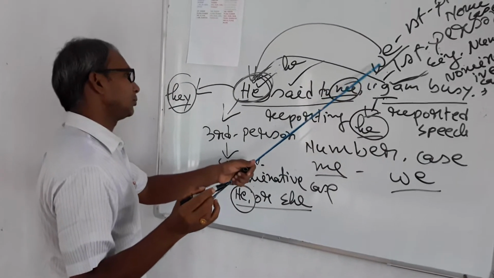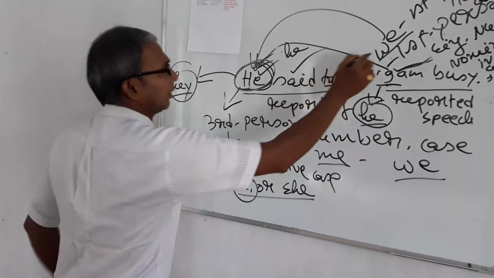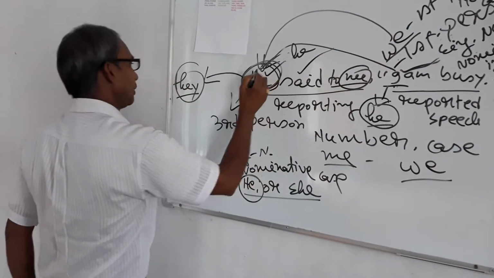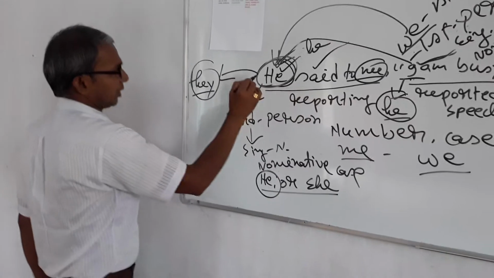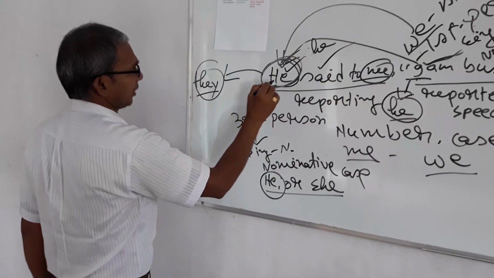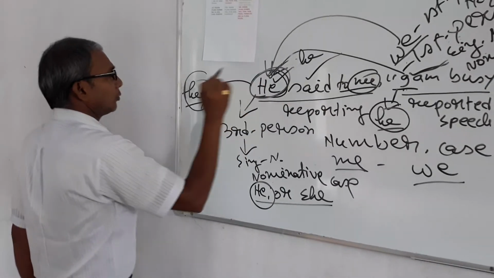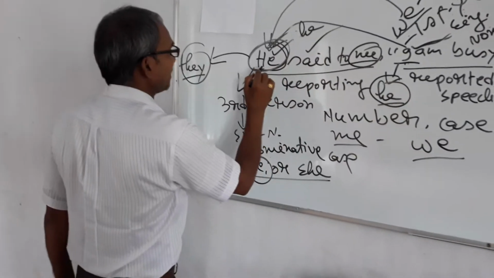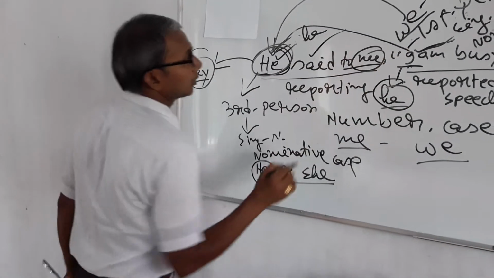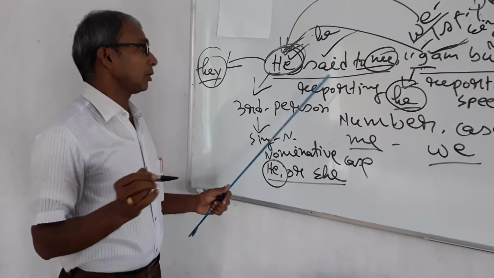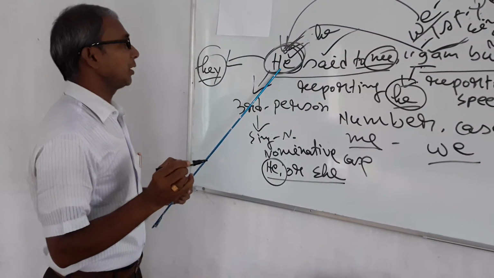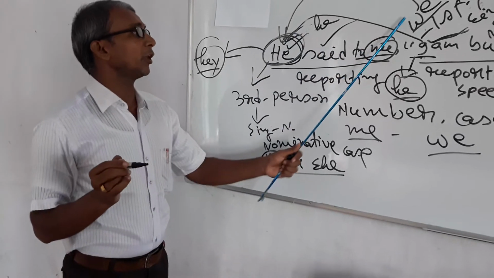If we call here we, it will be turned according to the subject of the reporting verb. Their reporting verb is he. So we have to be very careful. It is singular but it is plural. You will be very careful about what you are going to change. We are not going to change he, but we are going to change we.